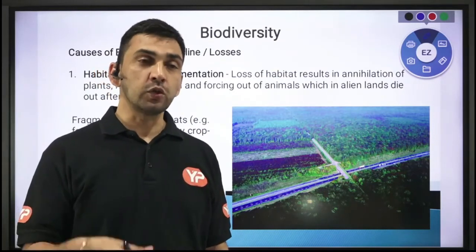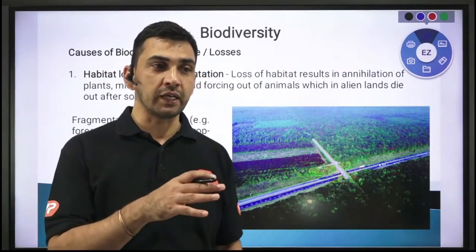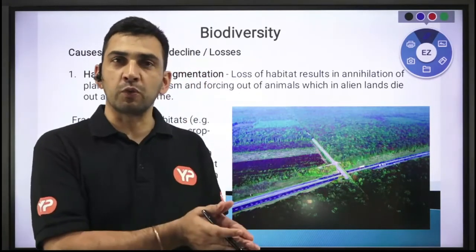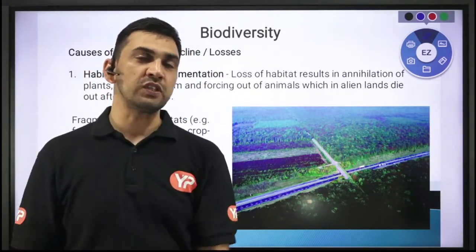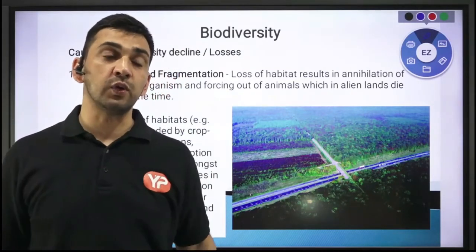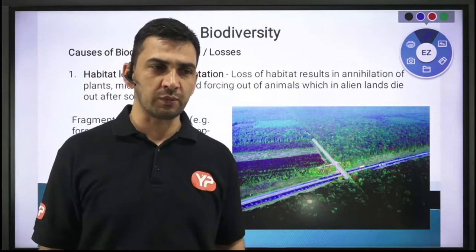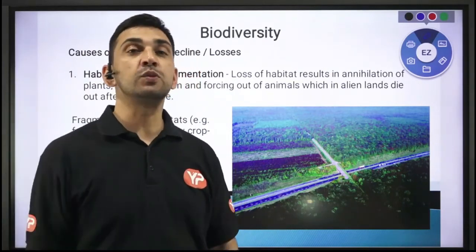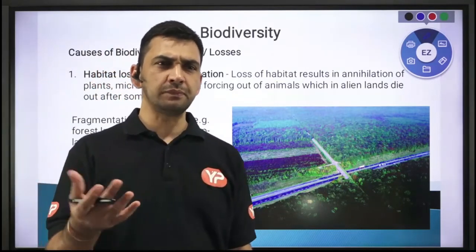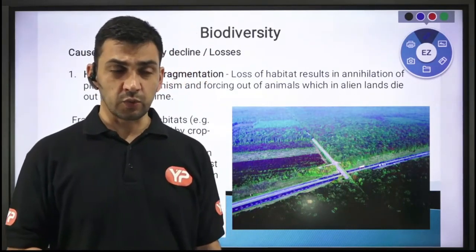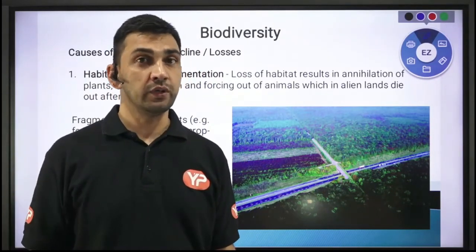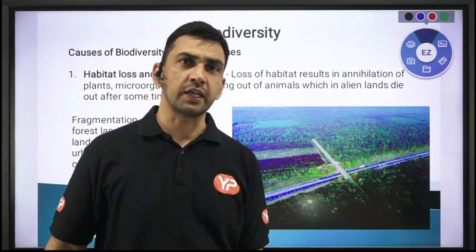And also in many cases what we do is, हमने species को एक location से, from one location we brought one particular species and we introduced that species in the other area. So वो उस दूसरे area में जाके invasive species हो सकते हैं. Invasive का मतलब है वो उस area में जाके दूसरी species को influence कर सकती है in a negative way. So these are some of the major threats, या you can say causes which are leading to the decline in biodiversity. So let us try to understand one by one.